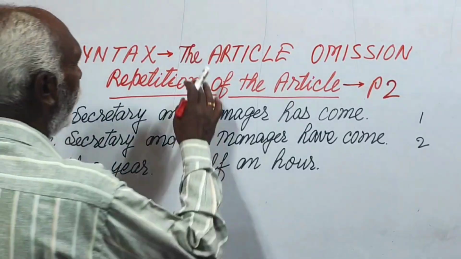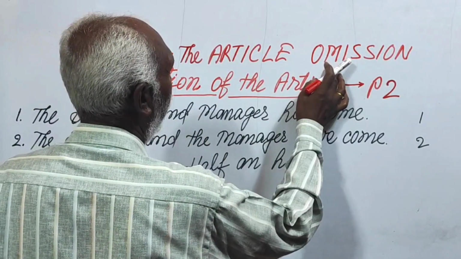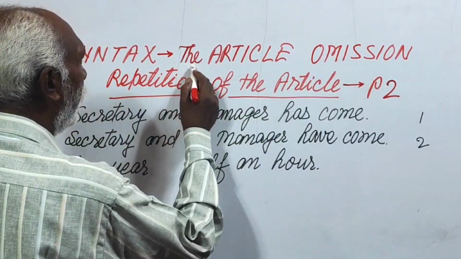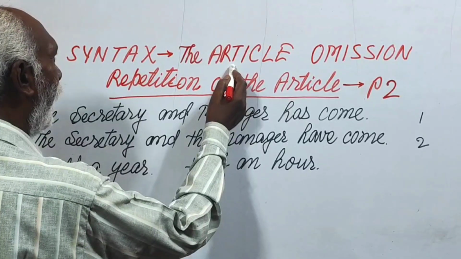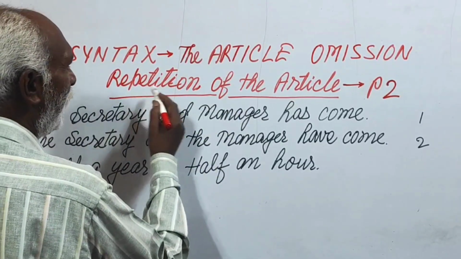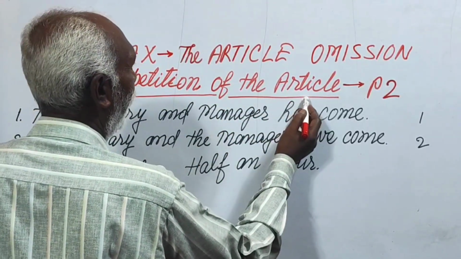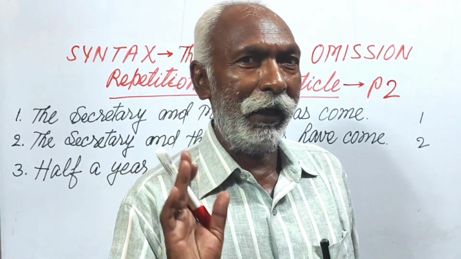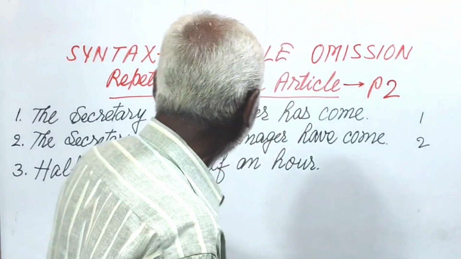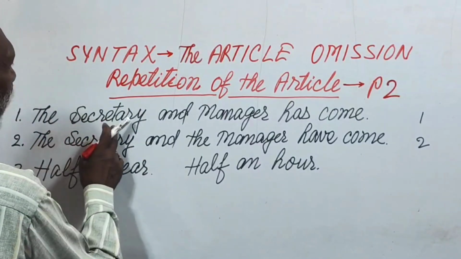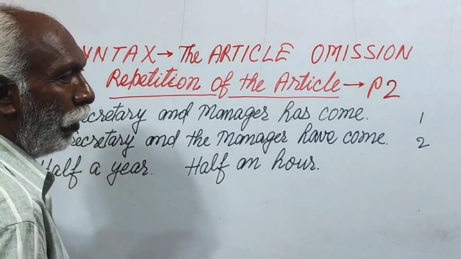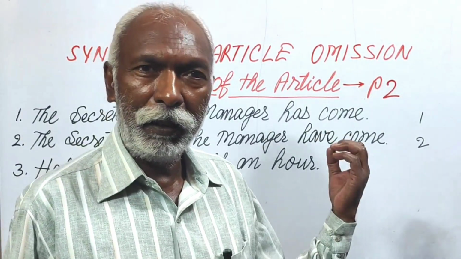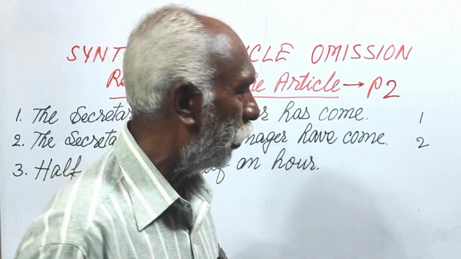Under this topic, the omission of the article and repetition of the article: where the article is to be used and where it is to be omitted. Let us enjoy, let us learn. Now I would like to explain each and every example written on the whiteboard.